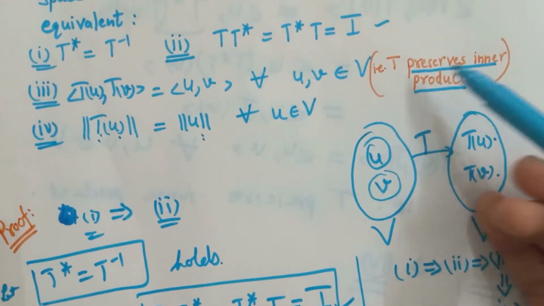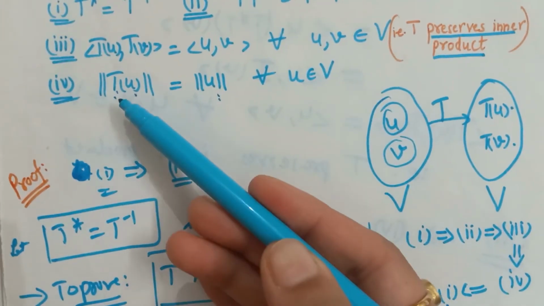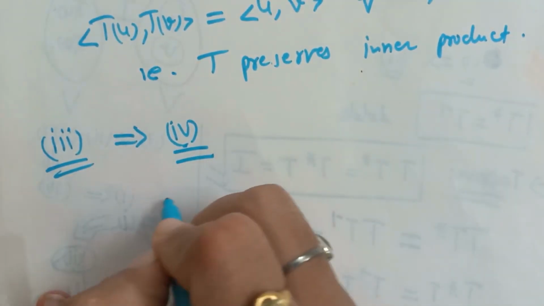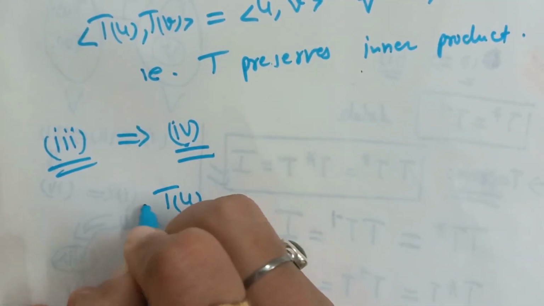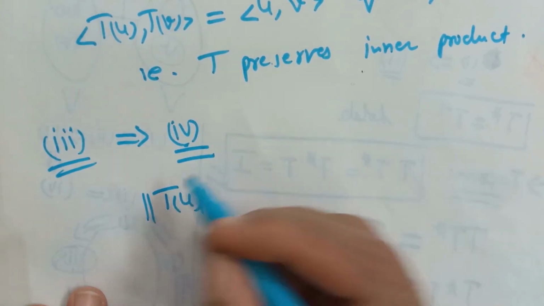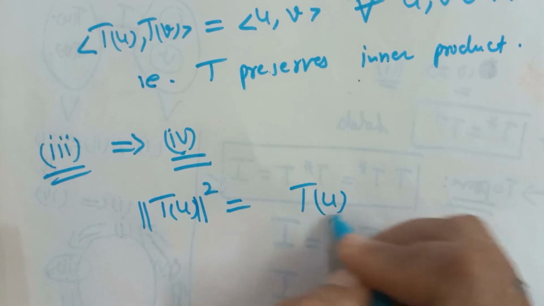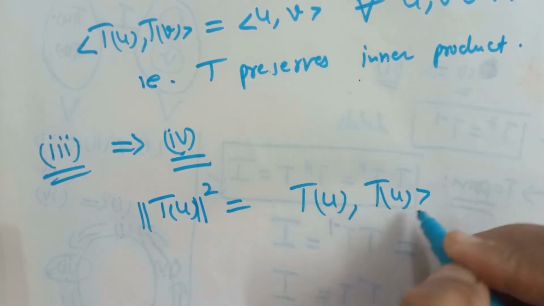Now we will consider that T preserves inner product, and we will prove that it also preserves the norm. So it's pretty simple. Norm of T of U, we consider it squared. It would be equal to, by definition of norm, inner product of T of U with itself.